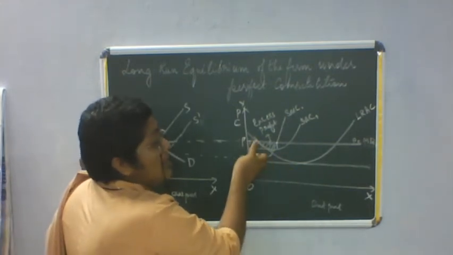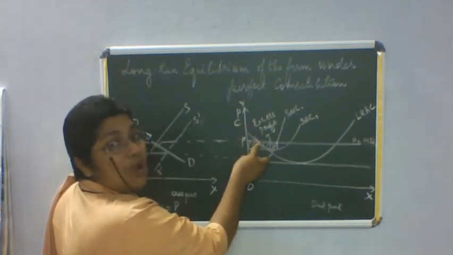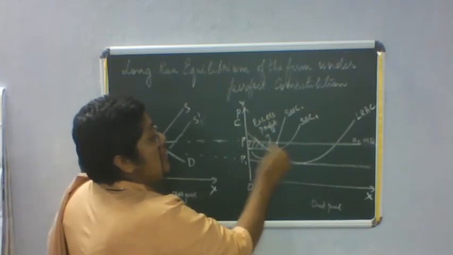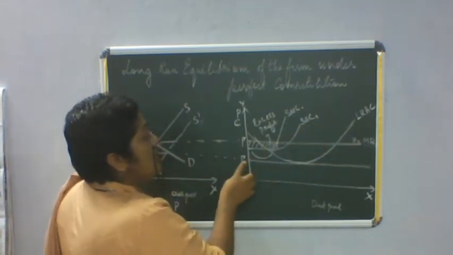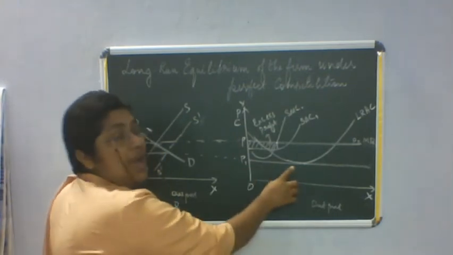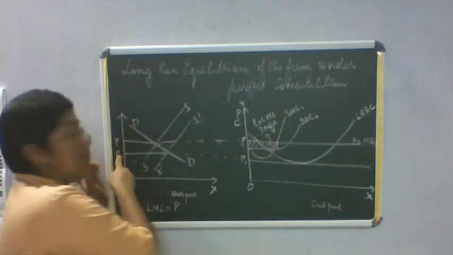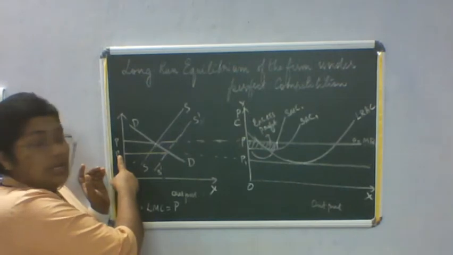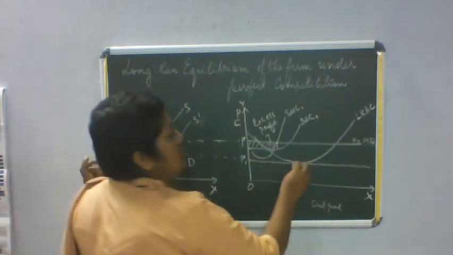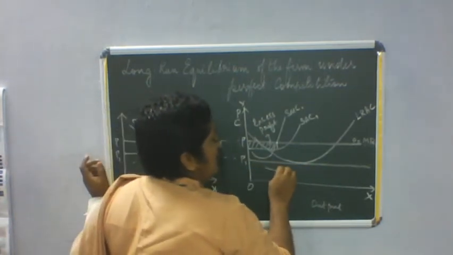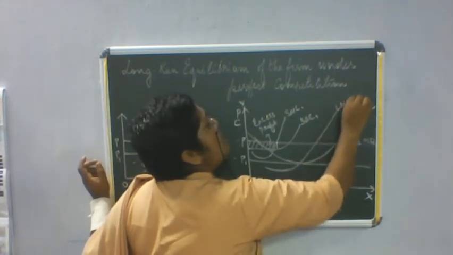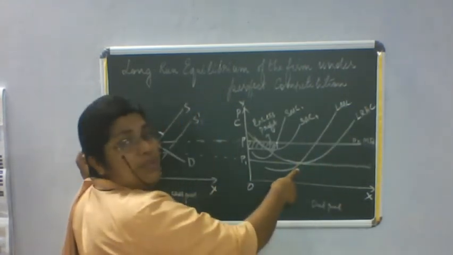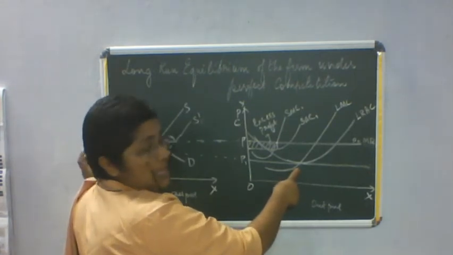So in the short run the firm is making an excess profit, but in the long run the minimum point of the long run average cost curve is tangent to the demand curve, which is defined by the market price. Now the equilibrium is that the long run MC curve also cuts at the minimum point of LAC.